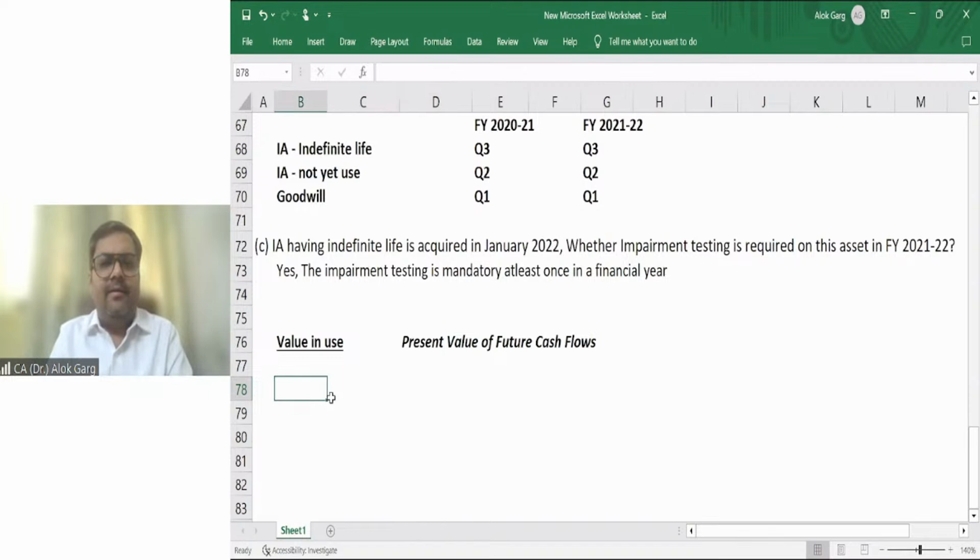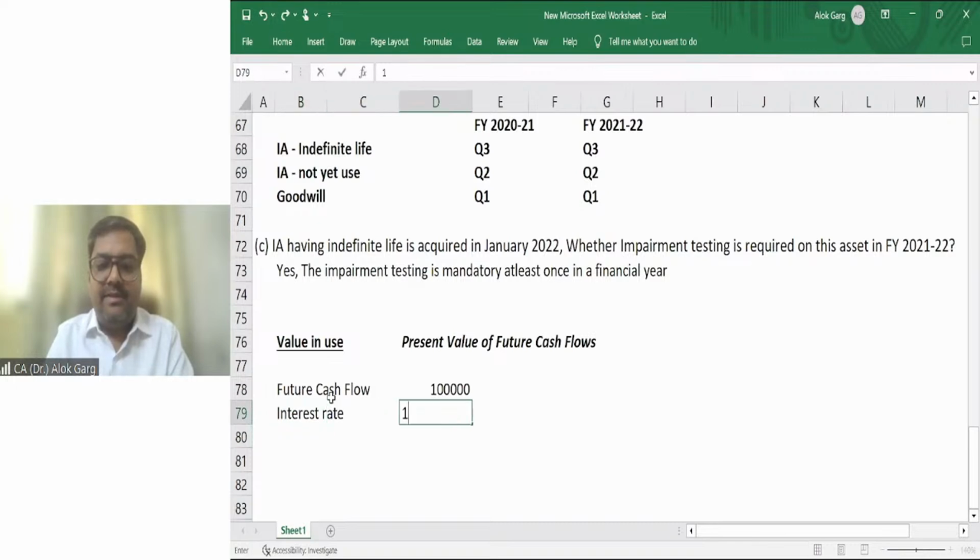So let's say the future cash flow is 1 lakh rupees, right? And your interest rate, which is the incremental borrowing rate, is 10%. What is the present value? PV is 1 lakh multiplied by the present value factor. First of all, what is your present value factor? I can say that it is equal to 1 divided by 1.1. This is my present value factor.